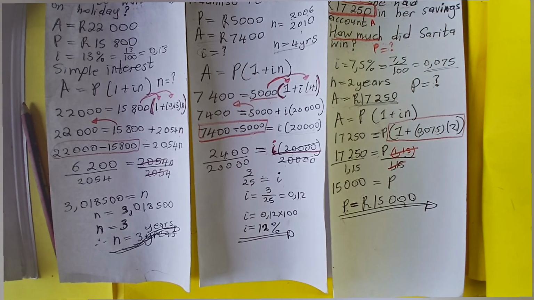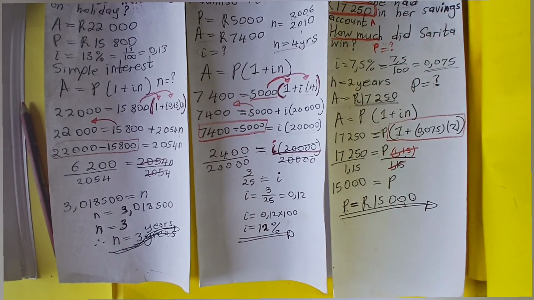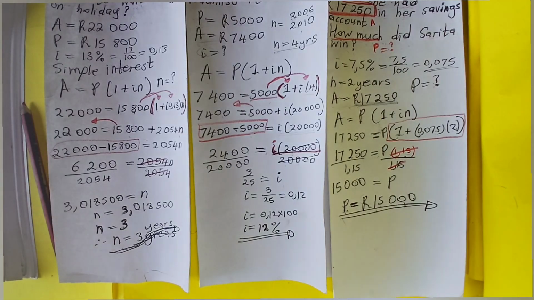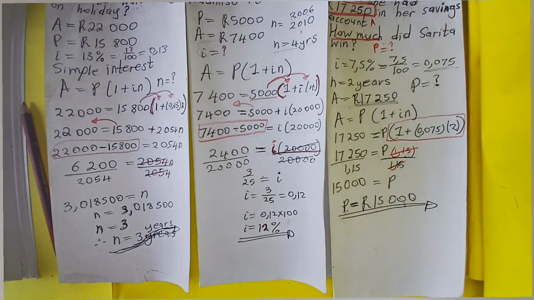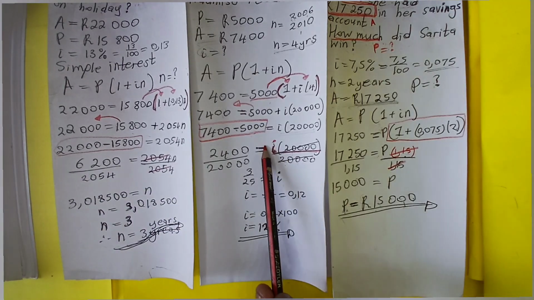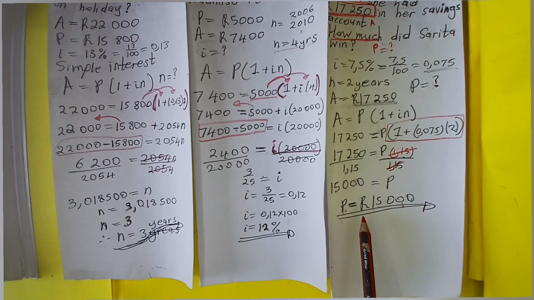So here, guys, I just wanted to check something. The key thing about this video is to recognize the difference between these questions. Do you see this question and that one and that one? Here we were solving for what?